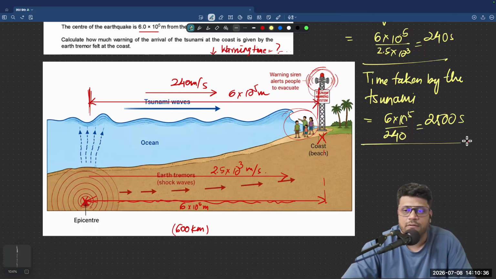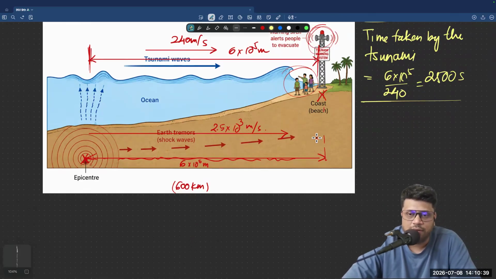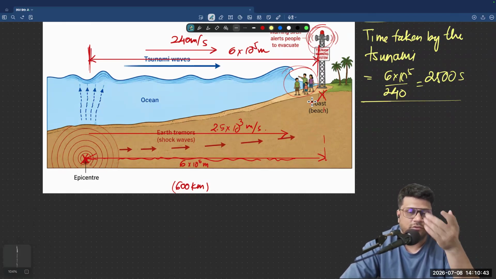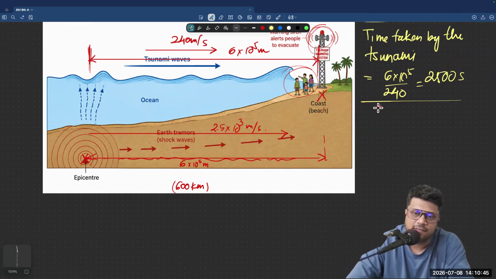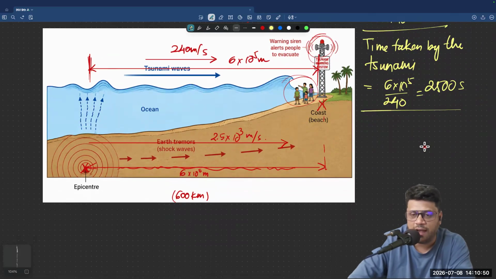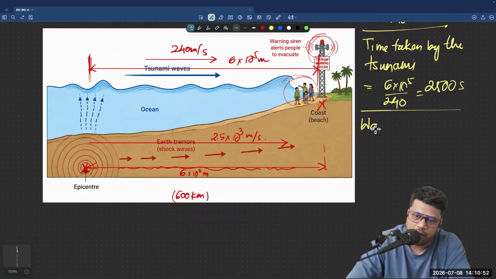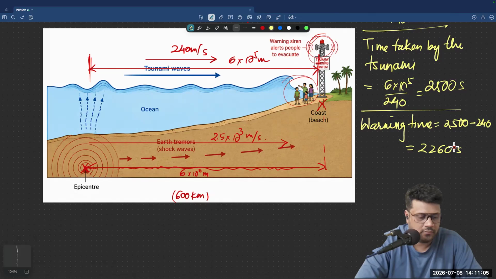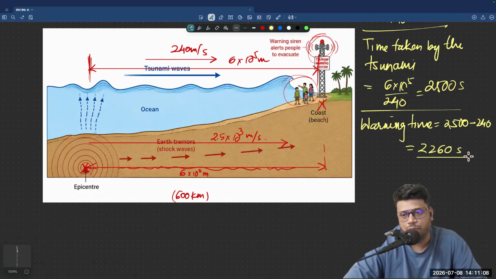And that is how you can figure out the time the people are given to evacuate the beach. It is the two values that you've calculated, subtracted. So warning time is going to be 2500 minus 240, and it comes out to be 2260 seconds. Yes, that is your warning time.